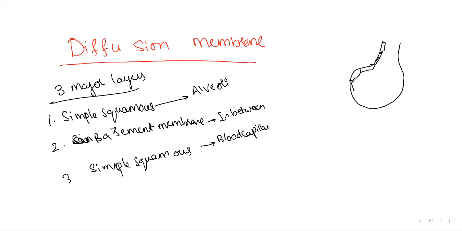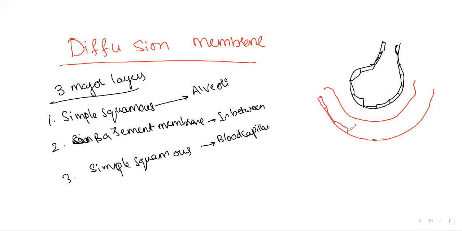The most famous diagram we always used to get is this one, the alveoli, which is made up of simple squamous epithelium. Actually, nowadays, for the last 2-3 years, we are not getting diagram-based questions. At the time when diagram-based questions used to come, this was always a bigger question. The diagram which I am going to draw here is the blood capillary diagram. The red one I am showing is the blood capillary, which is made up of simple squamous epithelium.